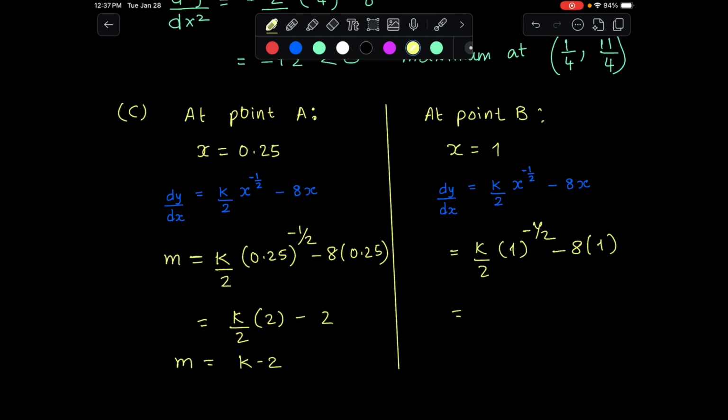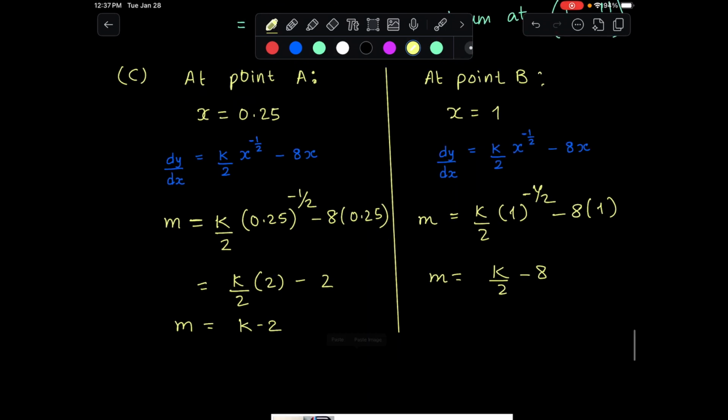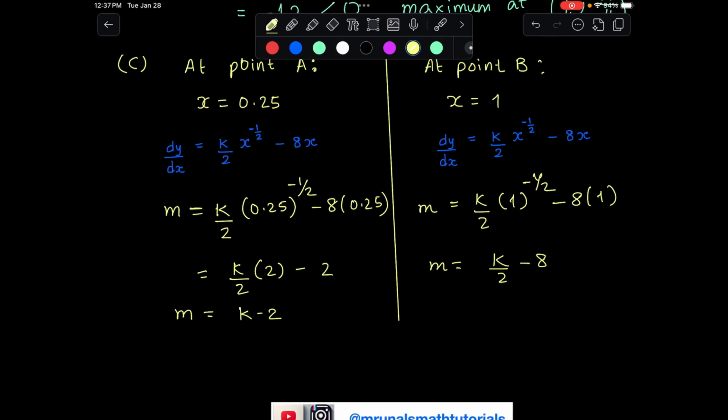And here 1 to the power of negative 0.5 is 1. So you're going to have k over 2 minus 8. That's the gradient at point B. Now let us calculate the value of y. Y is equal to 0.25.